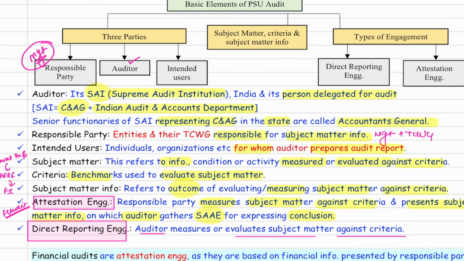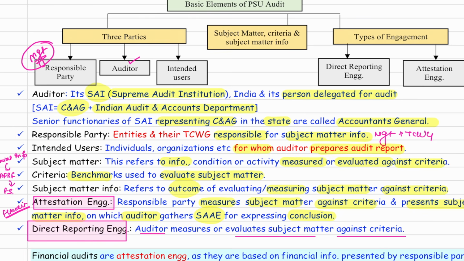Some functionaries of Supreme Audit Institution representing CAG in the state are called Accountant General. Again, from MCQ point of view, just read it. Now, sir, responsible party is the entity and its TCWG responsible to prepare the subject matter information. What is subject matter information? Example, financial statements. Who are the users for whom the auditor prepares the report? So I hope the first 3 points are clear.